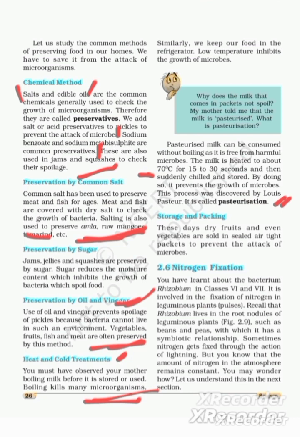pasteurization. Next is storage and packing. These days, dry fruits and even vegetables are sold in sealed airtight packets to prevent the attacks of microbes.